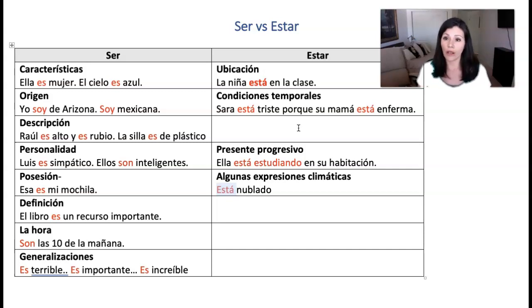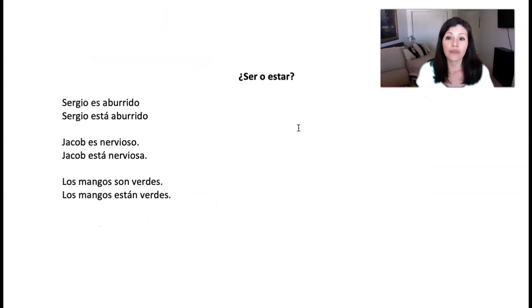You have learned a lot of other expressions, such as the use of hacer, that will also be used for weather expressions. Now there's a few situations in which you have to decide, am I going to use ser or am I going to use estar? So I wanted to review how that would sound different and what the difference would mean. Look at the first two sentences: Sergio es aburrido and Sergio está aburrido.